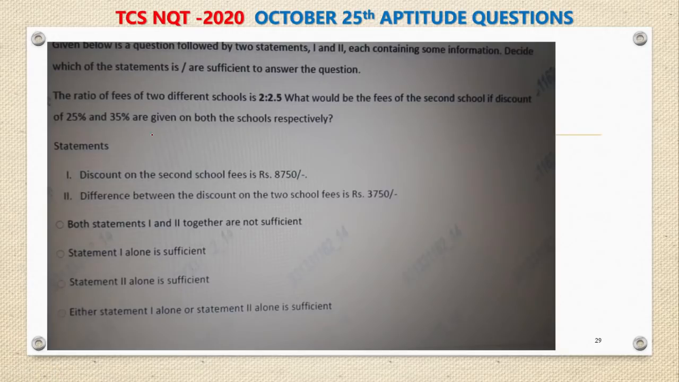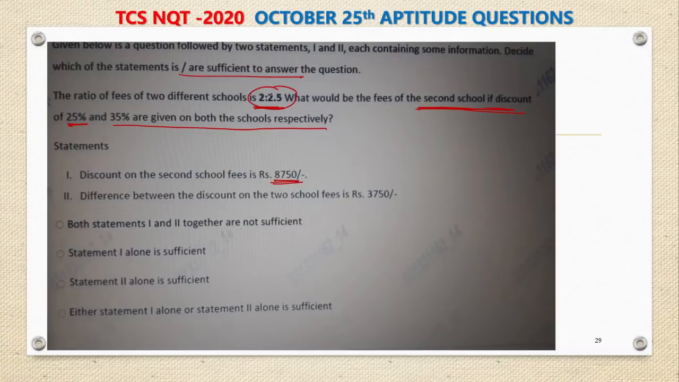Next one. Data sufficiency. Which of the statements are sufficient to answer the question? The ratio of fees to 2 different schools is 2:2.5. What would be the fees of the second school if discount of 25% and 35% are given on both schools respectively? Similar kind of question we have discussed yesterday regarding selling price, market price, discount, but here regarding school price. Now first, you are asked to find the school fees of the second school. The discount on the second school fees is 8,750.